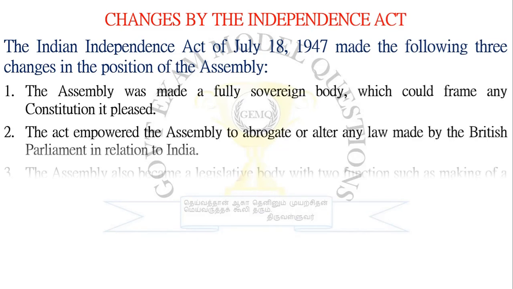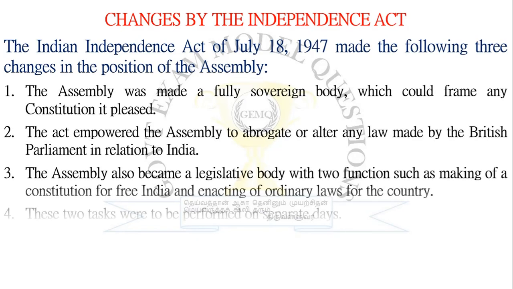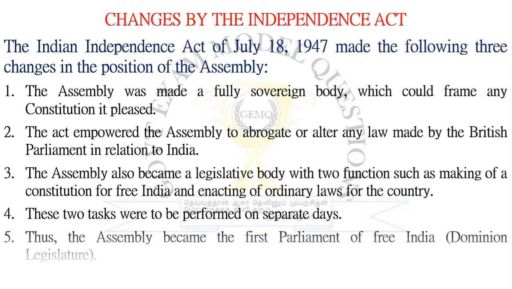The assembly was made a fully sovereign body which could frame any constitution it pleased. So this Indian Independence Act gave rights to our Constituent Assembly to frame any part of the constitution. If you are pleased with any country's constitution, you can frame the same. Whichever you like, you can frame that constitution of your own. That was the first right they have given to India.